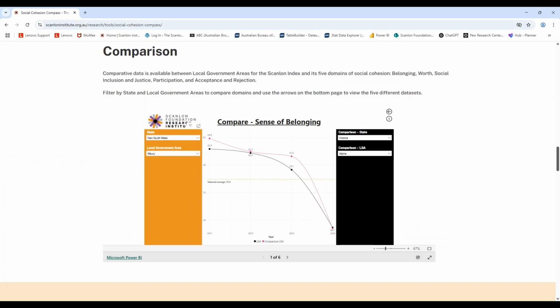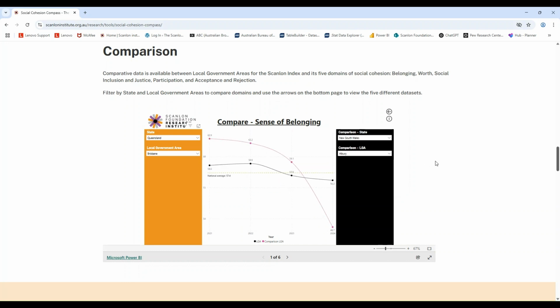Moving on to the next dashboard, here you can select 2 LGAs and compare their domain scores over time. So on this first page, we can see that we're comparing the LGAs of Albury in New South Wales and the LGA of Alpine in Victoria. Similar to the last dashboard, to change the LGA you're looking at, first select the state. So for this example, we'll go to Queensland and we will have a look at Brisbane to change the LGA. And it's the same on the comparison state side. So if we want to change to Albury on this side, we click New South Wales first, and then we select Albury.